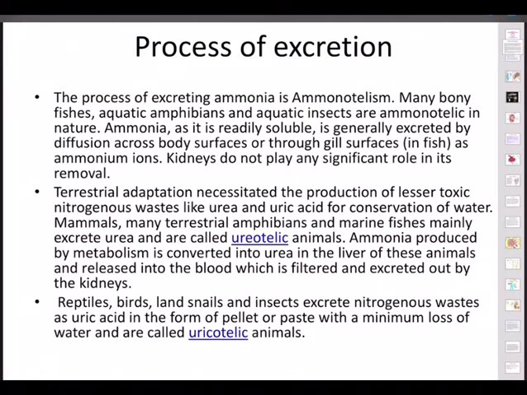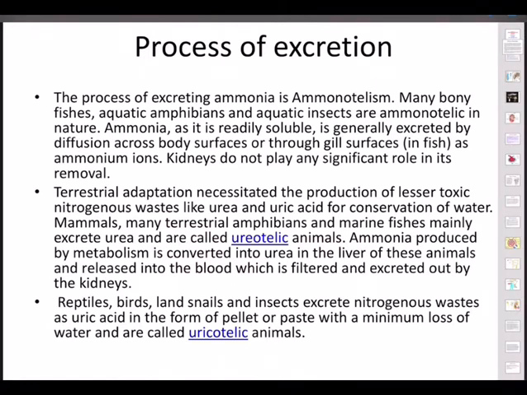Bird droppings consist of uric acid and phosphate-rich fecal matter, feces. So reptiles, birds, land snails and insects excrete nitrogenous waste as uric acid in the form of pellets or paste with a minimum loss of water, and these are called uricotelic animals.